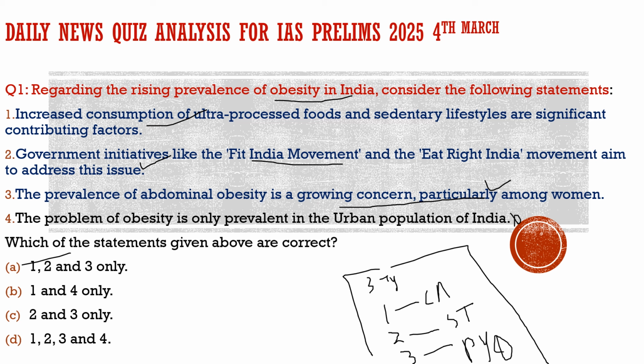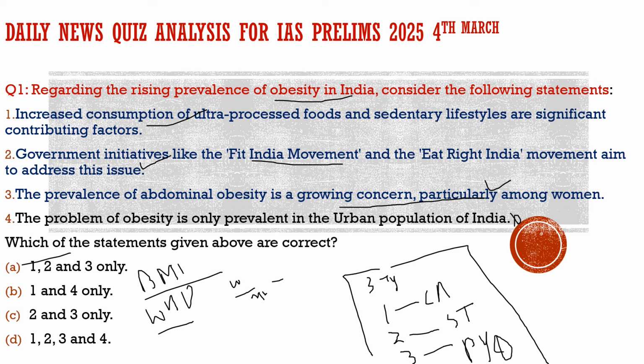First, let's understand how we find and calculate obesity. Usually it is done by the body mass index. Please understand the body mass index and what WHO recommends. Body mass index is weight divided by height squared.